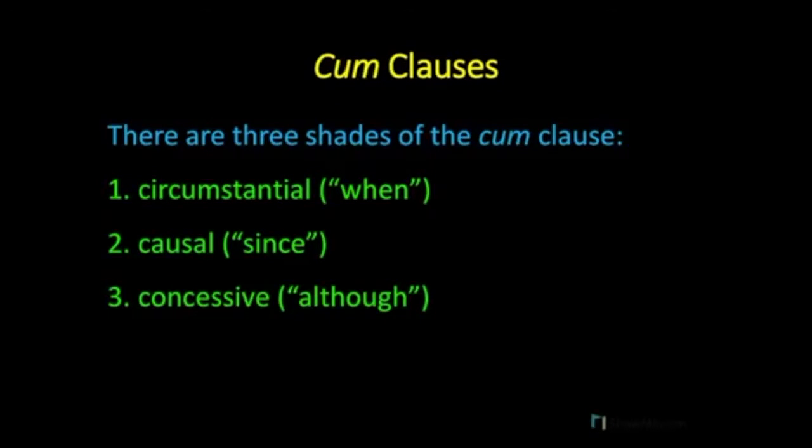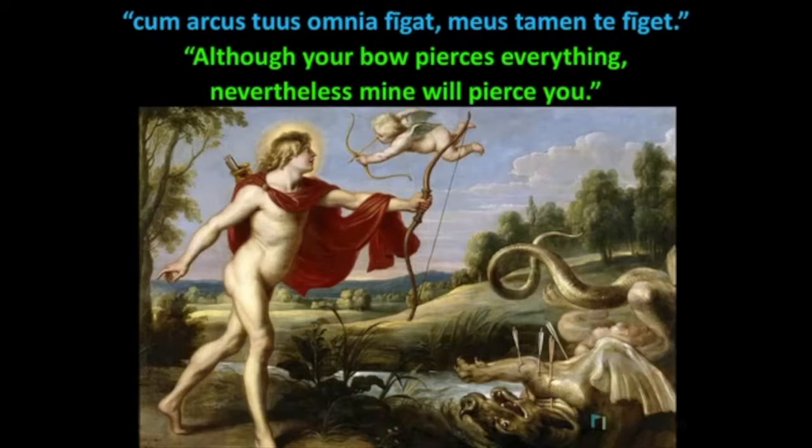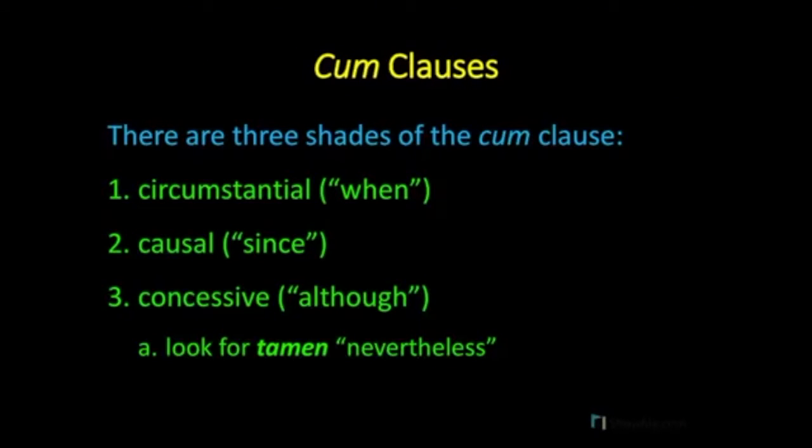Now, this is not a hard and fast rule, but often you will see the word tamen, or nevertheless, in the main clause of the sentence to pair with a concessive cum, although. So, for example, we saw earlier, Cupid said, although your bow pierces everything, nevertheless, mine will pierce you. Now let's look at 3 examples of cum clauses, and we'll determine whether we're working with a circumstantial, a causal, or a concessive cum clause.